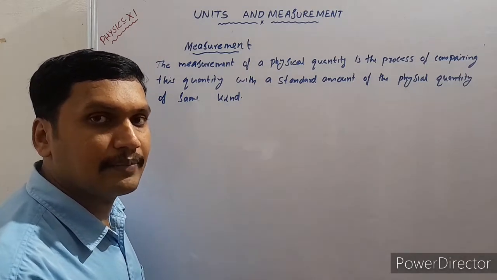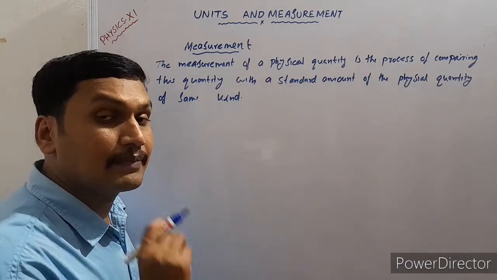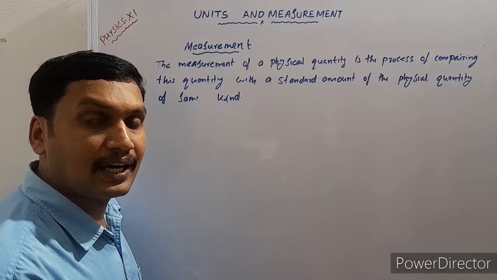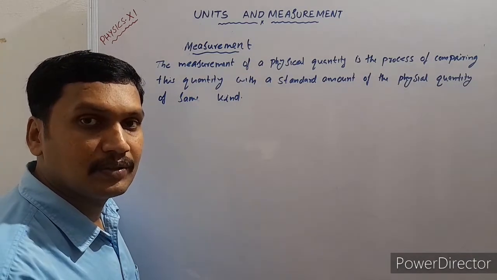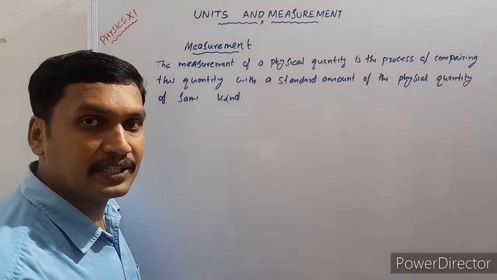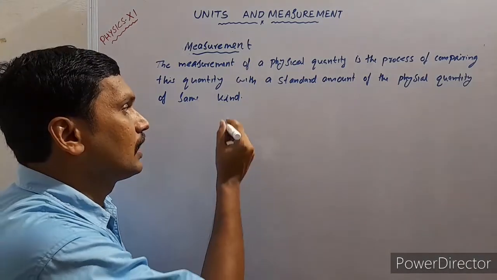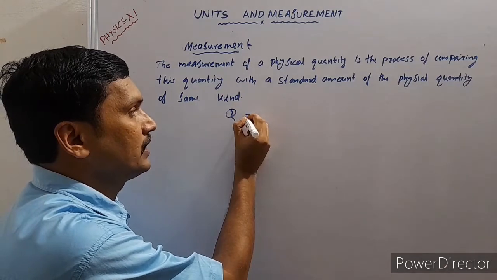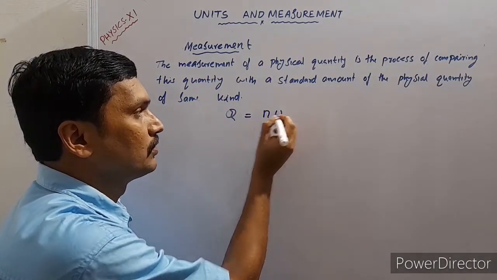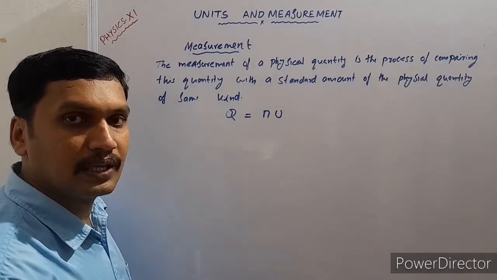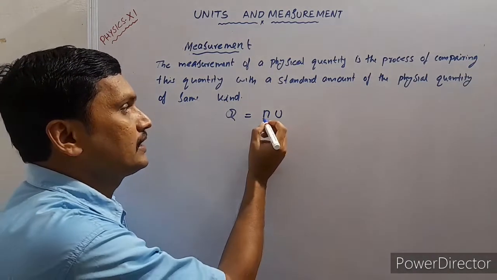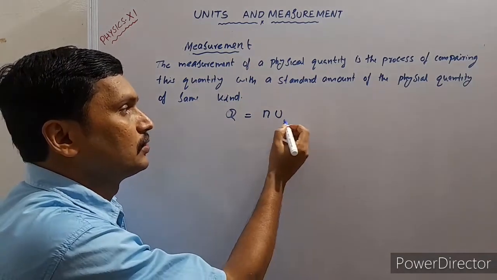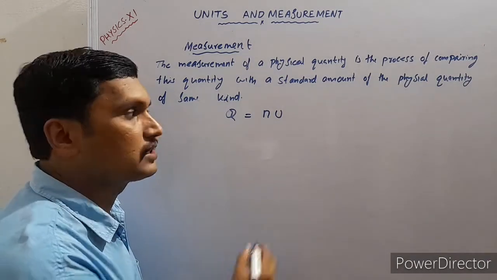So after every measurement, there are two things: one is the magnitude and the second is the unit. Generally, after a measurement, we write that quantity Q is equal to N into U. N is known as the magnitude of that measurement, and U is known as the unit of the measurement.